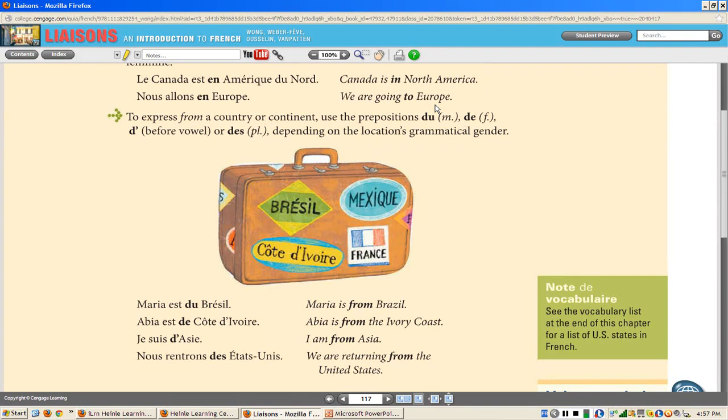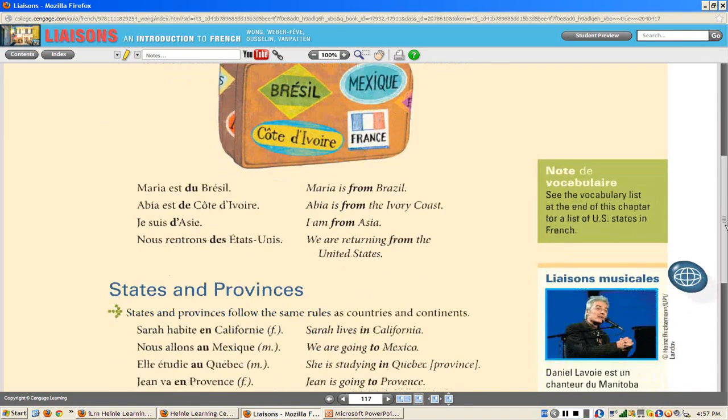Elle est de France. Or d' for any country, masculine or feminine, if it begins with a vowel. Je suis d'Asie. I am from Asia. Je suis d'Irak. I am from Iraq. And then plural is des, des États-Unis.